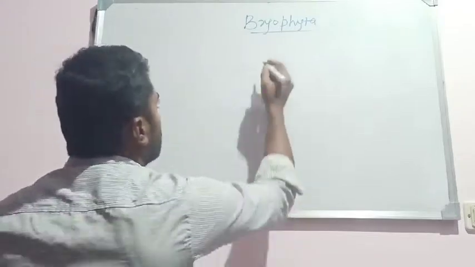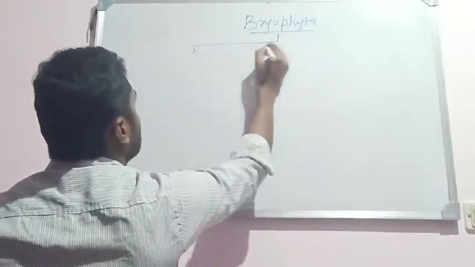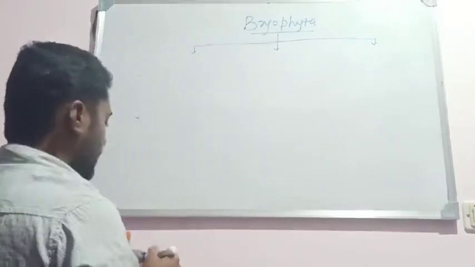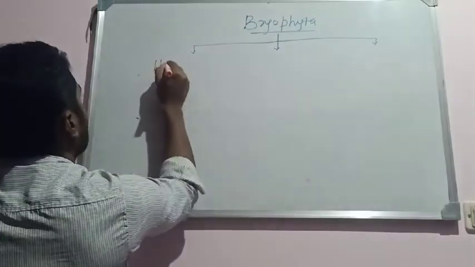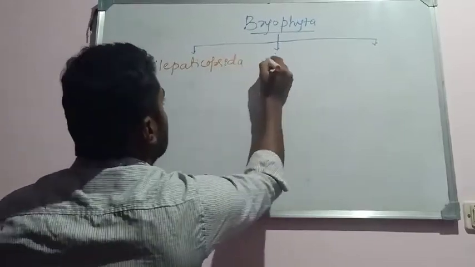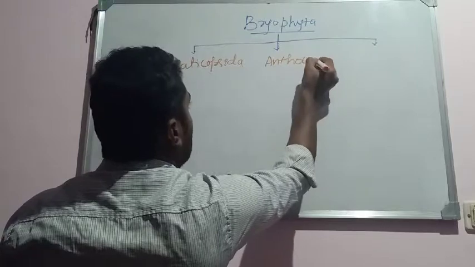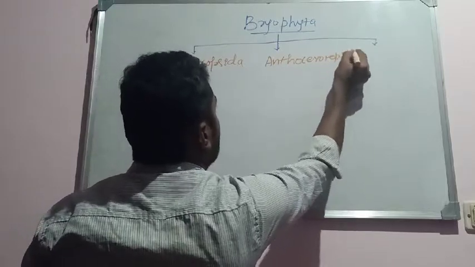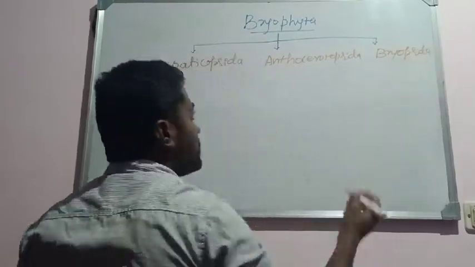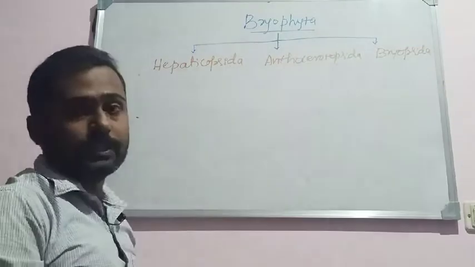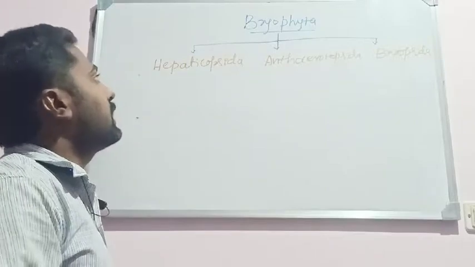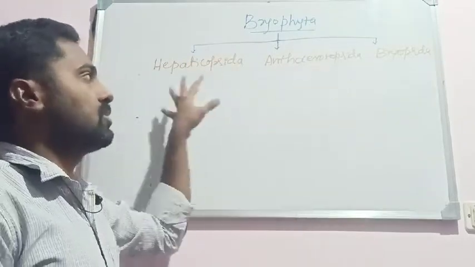See, the bryophytes are majorly classified into three classes: Hepaticopsida, Anthoceratopsida, and Bryopsida. So there are three classes in bryophytes. One is Hepaticopsida, Anthoceratopsida, and Bryopsida. These are the three classes of the bryophytes.